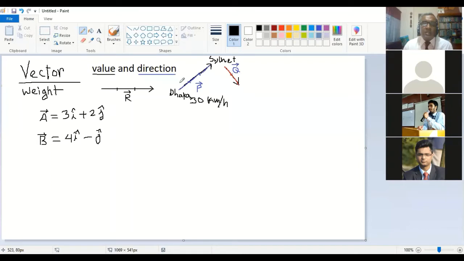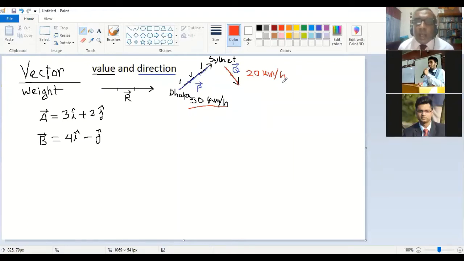So it is 10, it is 10, it is 10, like that. So 3 times 10 is 30 kilometer per hour. So if P is 30 kilometer per hour, then Q will obviously be 20 kilometer per hour. Do you understand this? Because it is 2 units. So if I say 1 unit is 10, then 3 units means 30 kilometer per hour, and 2 units means 20 kilometer per hour. Is that okay? Do you understand this?